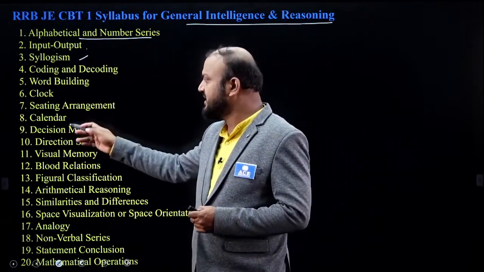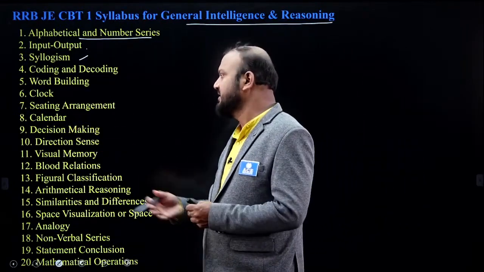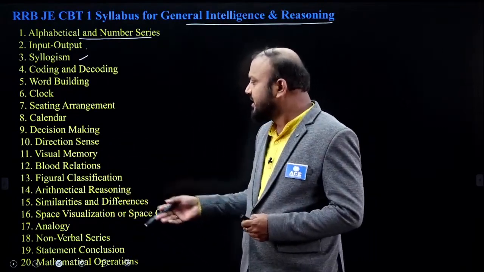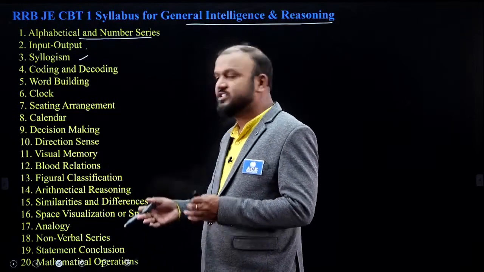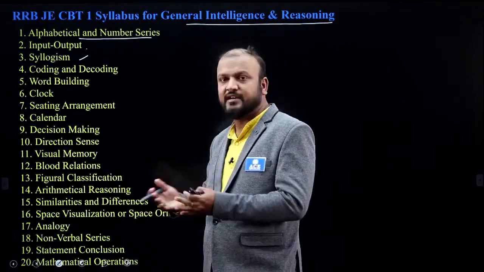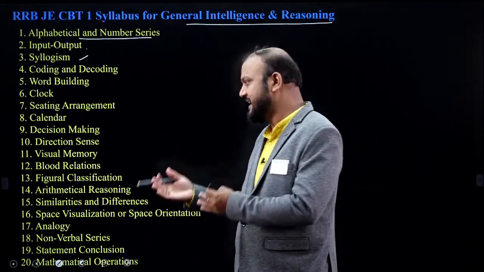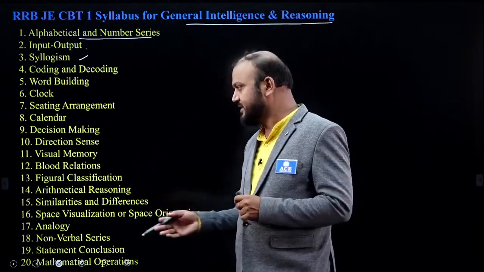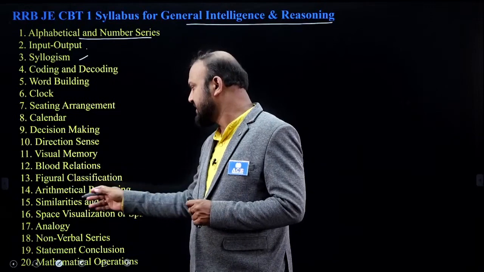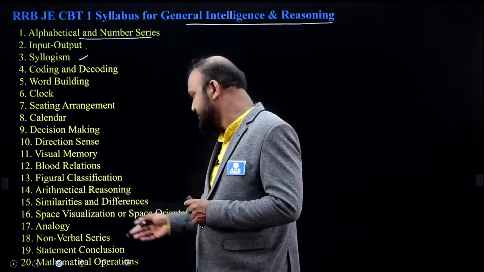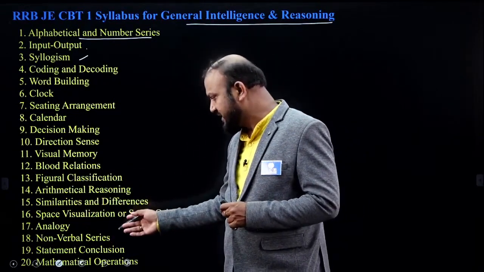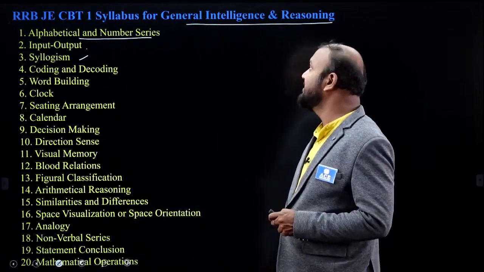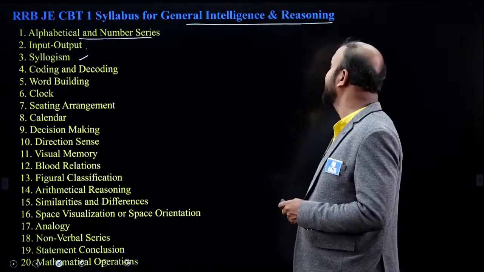Also seating arrangement, calendar, decision making, direction sense, visual memory, blood relations, figural classifications, where you will be given a set of figures and need to identify which is matching or which is not, arithmetical reasoning, similarities and differences, spatial visualization. Totally 20 topics are there under general intelligence and reasoning.